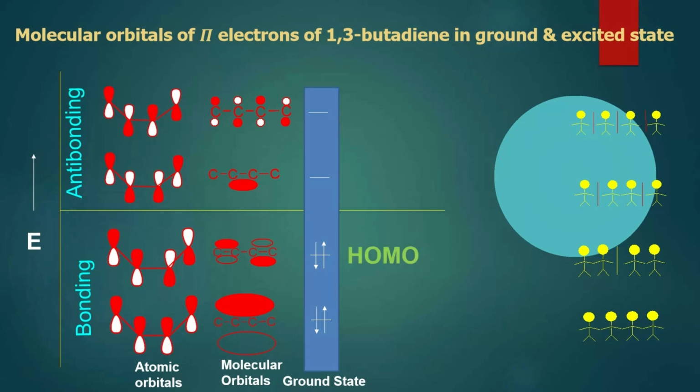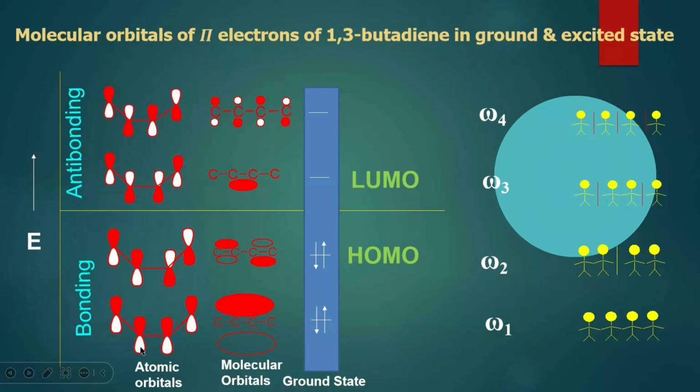In the case of butadiene, the highest occupied molecular orbital is the second one, and the lowest unoccupied molecular orbital is the third one. These four orbitals are given as psi 1, psi 2, psi 3, and psi 4. The highest occupied molecular orbital is psi 2 in the ground state, and the lowest unoccupied molecular orbital is psi 3.